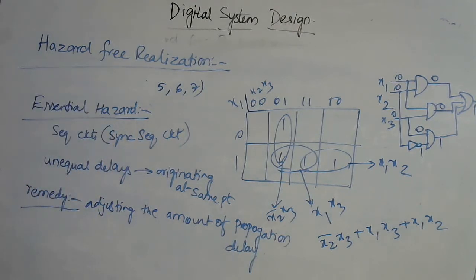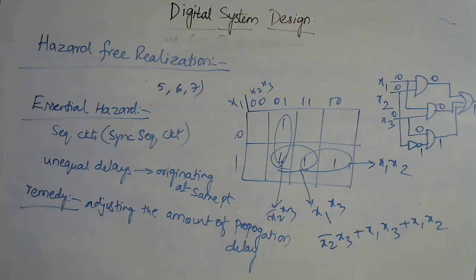Even if combining things does not make the circuit hazard free, what we need to do is adjust the delays of the path which has been affected. So this is all about the different types of hazards, and let me summarize.